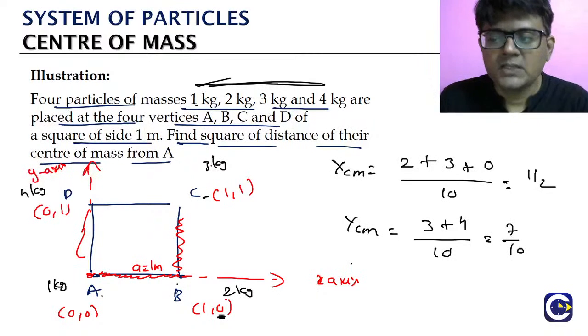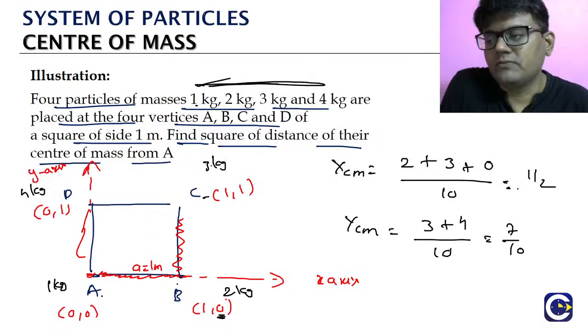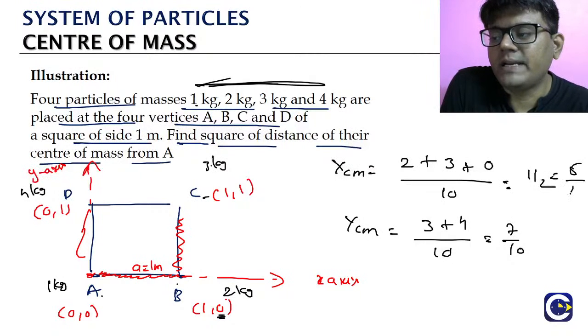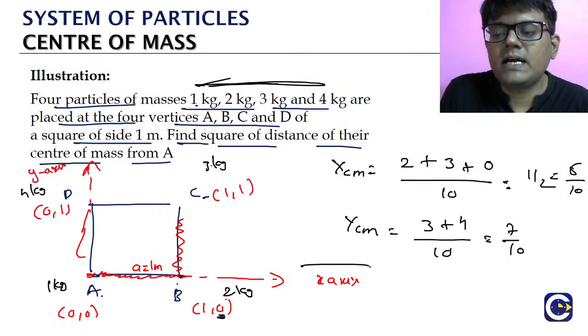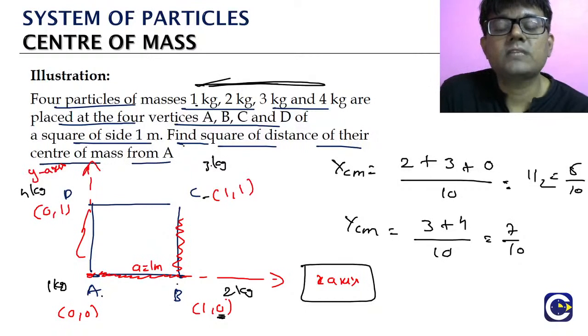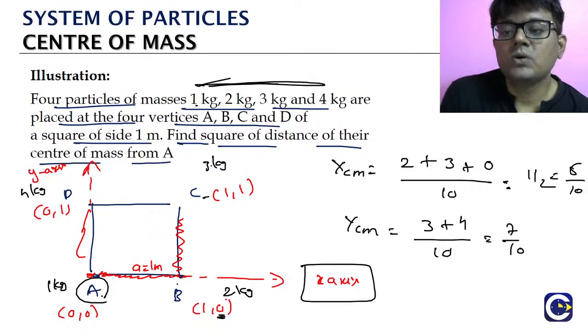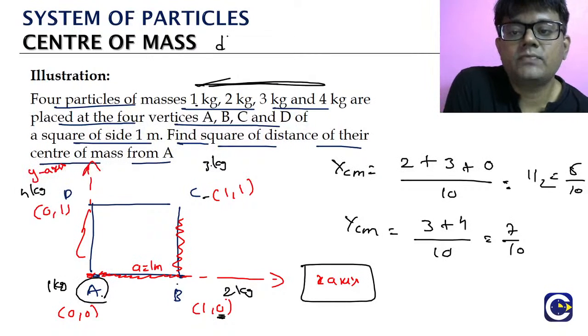Okay? So previously it was 5 by 10, which is half. Now it is 7 by 10. We can just leave it like this, 5 by 10. So what is the square of the distance of the center of mass from the mass A? A is the origin.